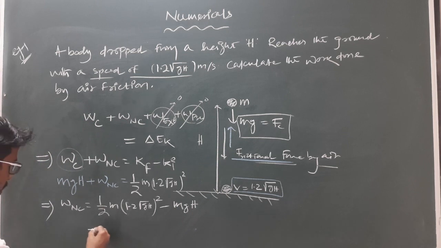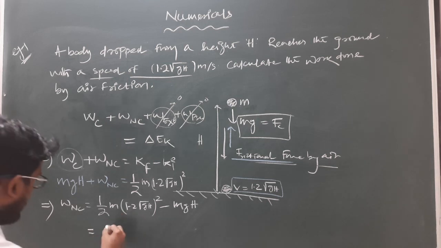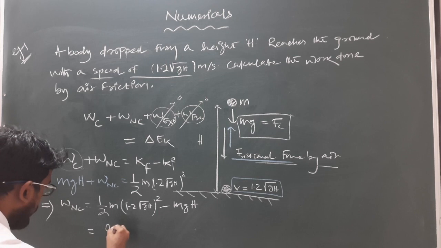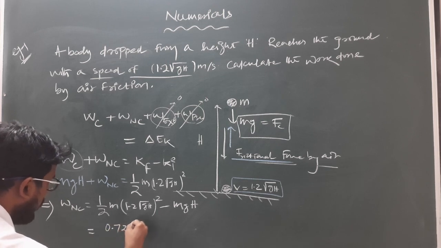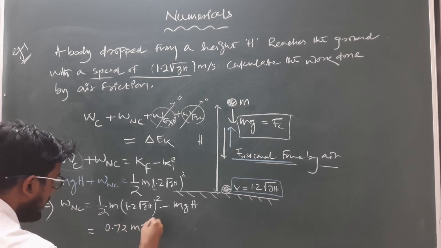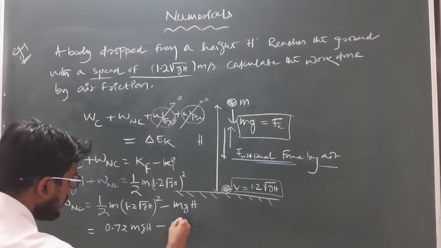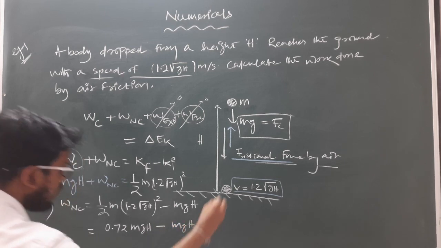By simplifying this, we get 0.72 mgh minus mgh.